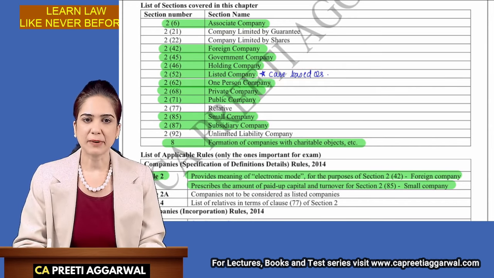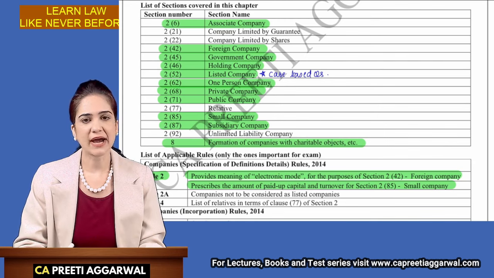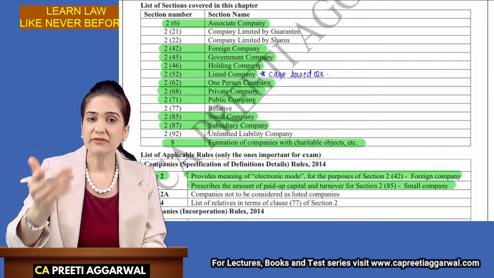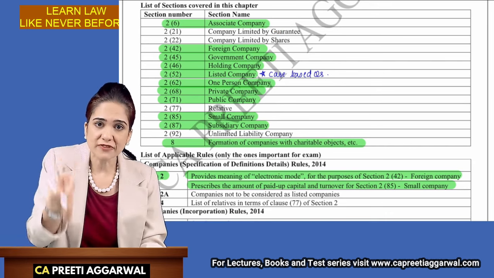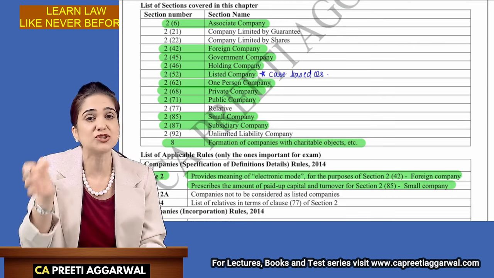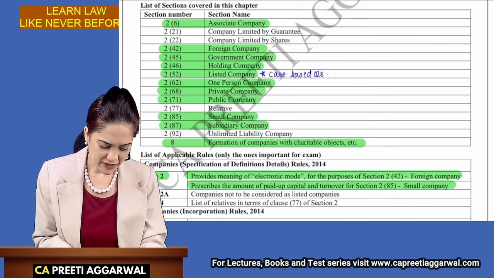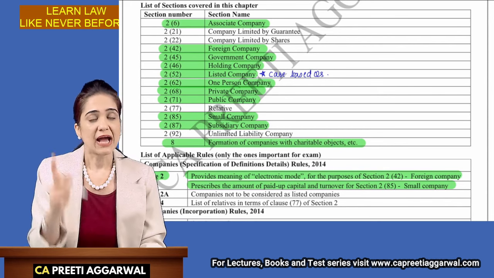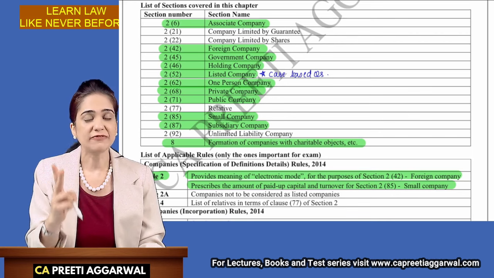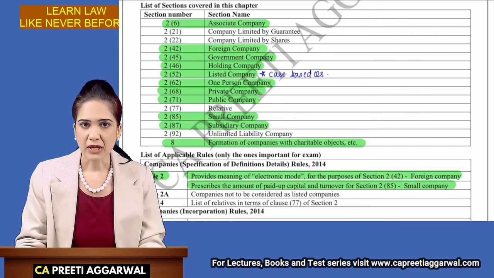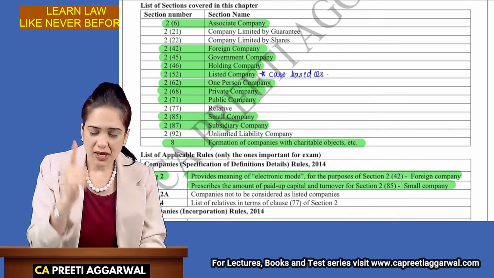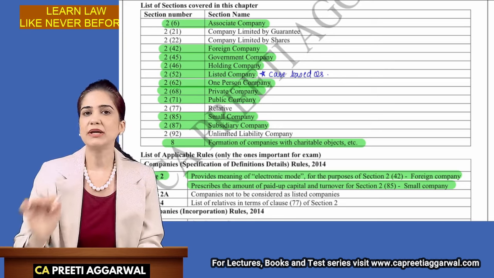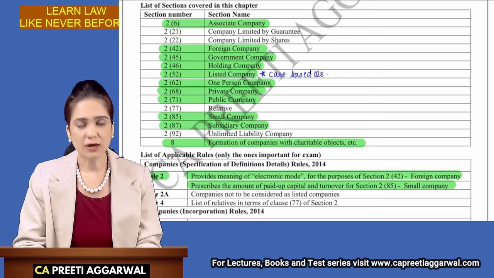One-person company, private and public company, small company, subsidiary company, and Section 8 company. Now, these are the important section numbers. When we come to this part, I will also highlight the provisions on which these case-based questions or theory questions are generally asked. Like, for example, when we discuss foreign company, I know that the definition is important as well as Rule 2 is important where it defines electronic mode. So when we come to that part, I will make you highlight the provisions on which the questions are asked. So this is only a list that you need to learn along with the section numbers.